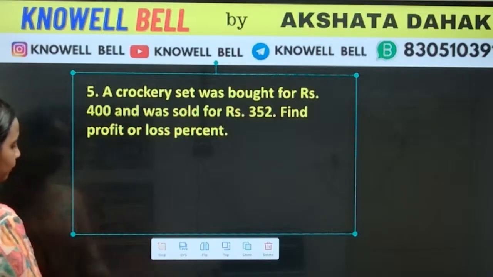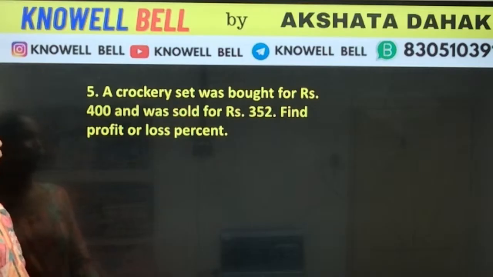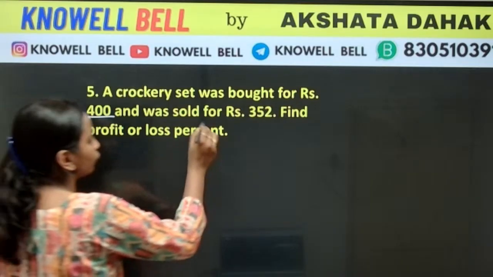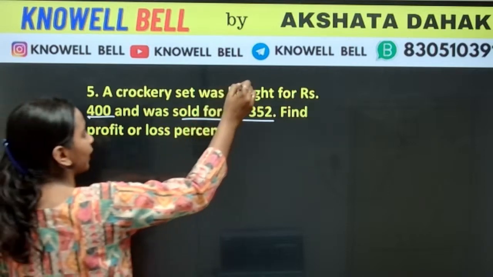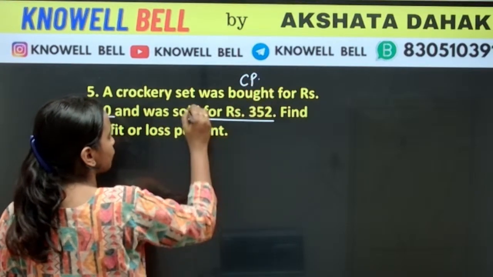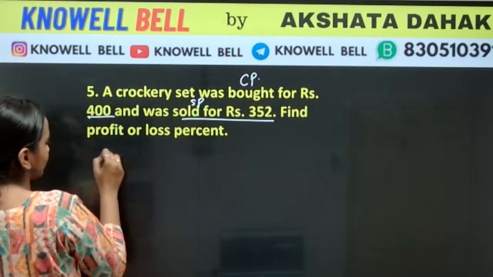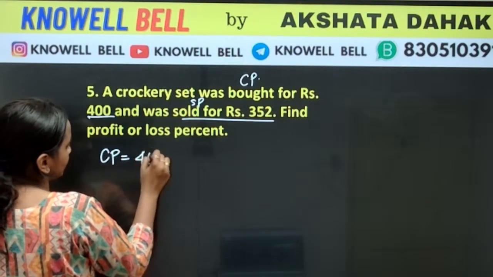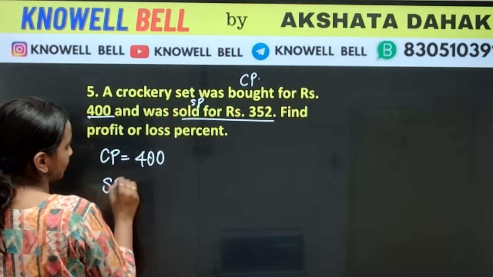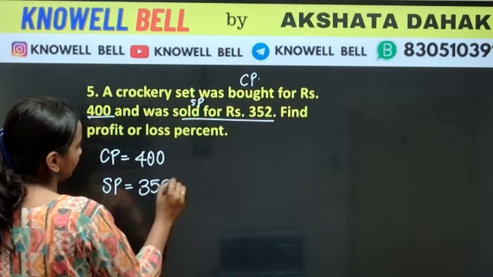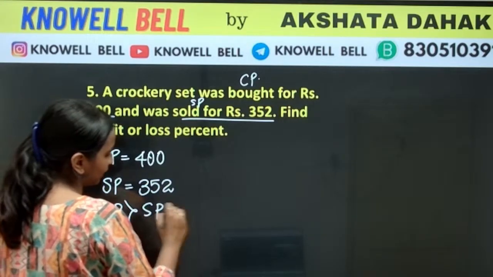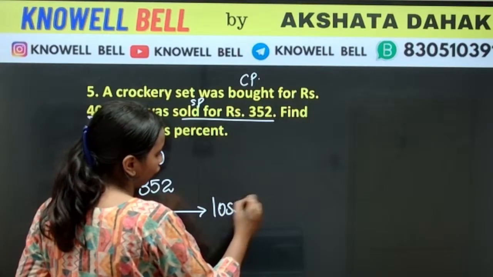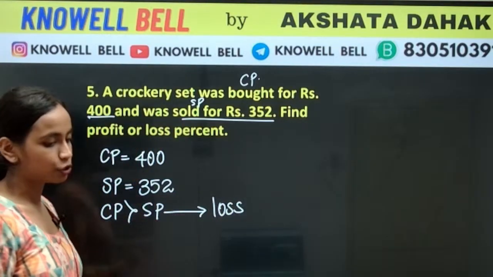For what cost are we purchasing it? Bought means CP, sold means SP. So CP is 400 and SP is 352. Here we can see CP is greater than SP. That makes it a condition of loss.